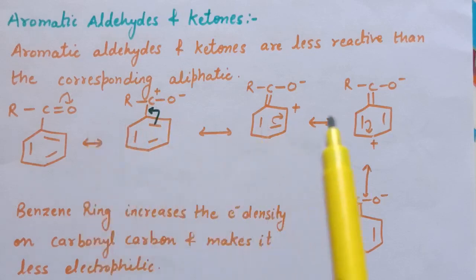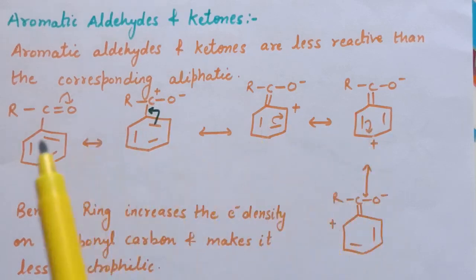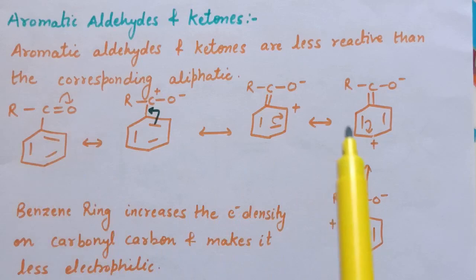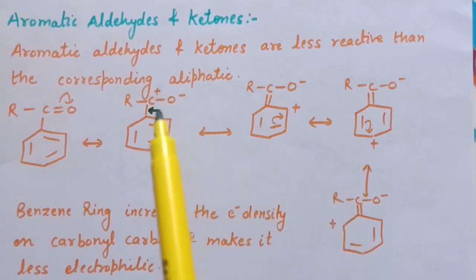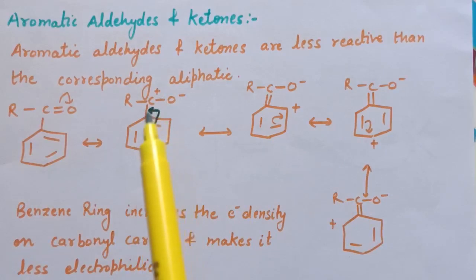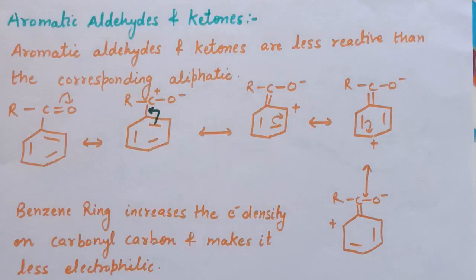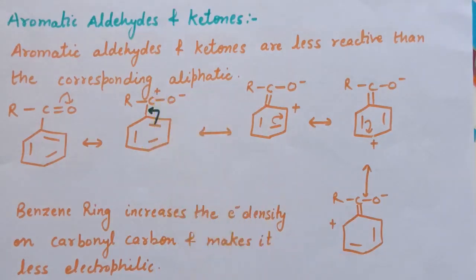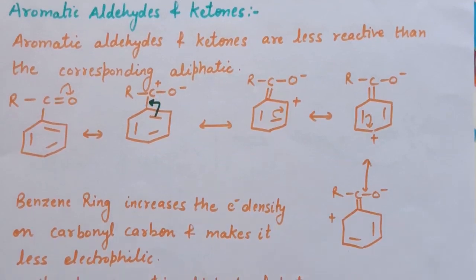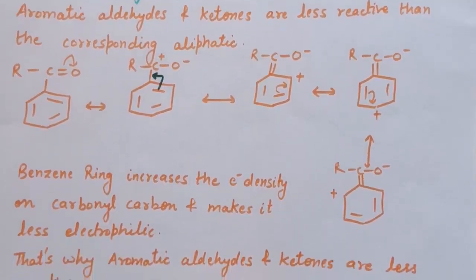So here are the resonating structures of aromatic ketone. This positive charge is decreased by the benzene ring due to donation of electron density from the benzene ring to this carbonyl carbon. So in case of aromatic aldehydes and ketones, the benzene ring increases the electron density on the carbonyl carbon and makes it less electrophilic.